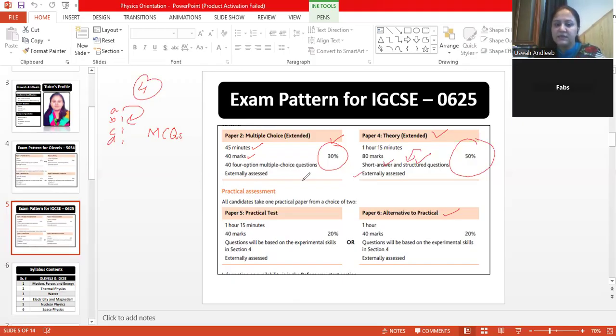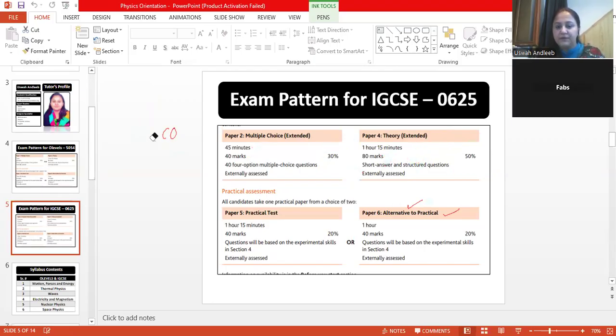Both papers are externally assessed, and it carries 80 marks, and it needs more practice and more of our time in order to formulate proper short answers to the questions. Then there is the practical paper, and obviously I'll show you a few past papers for that as well. When we are preparing the topics, the practical paper is also getting prepared, and we also solve the questions related to paper 6. So this is all for the paper pattern. Maybe you have information about these things in your school as well.